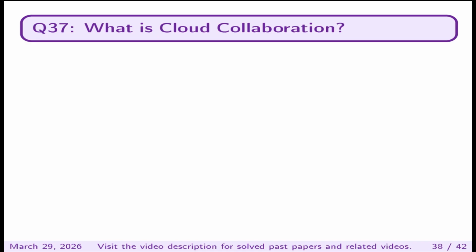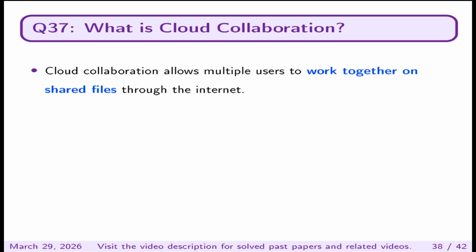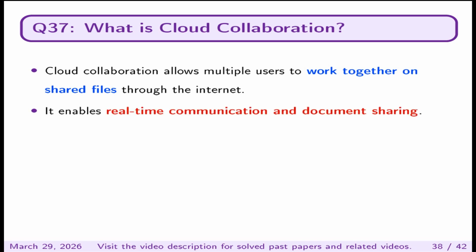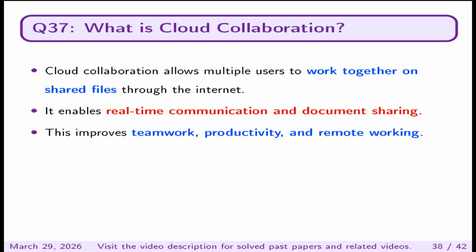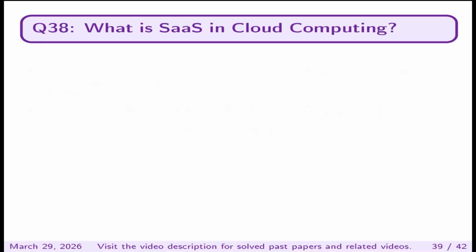What is cloud collaboration? Cloud collaboration allows multiple users to work together on shared files through the internet. It enables real-time communication and document sharing. This improves teamwork, productivity, and remote working.